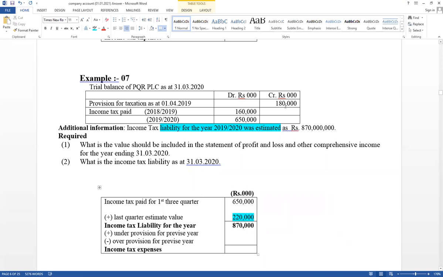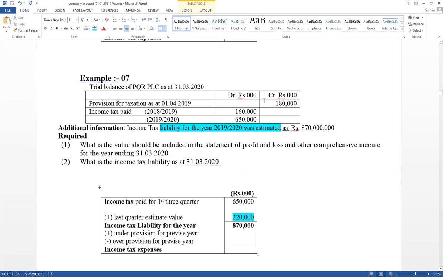Then adjust the previous year gap. It has given provision for previous year equal to 180,000, but actually paid for that equal to 160,000. So provision means the amount that was considered. This is a value considered as expense in the previous year, but actually paid for that equal to 160,000. Actually last year's tax was paid only this much. But it was already considered as expense in the previous year, 180,000.